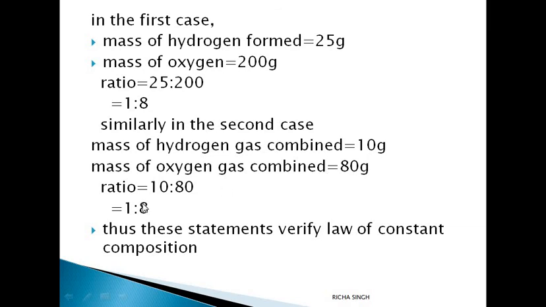Here again you will form the ratio, it is 10:80, that is 1:8. Thus, both statements verify the law of constant proportion, because the proportion is coming out to be the same. It is 1:8 here also and 1:8 here also. This proves law of constant proportion.